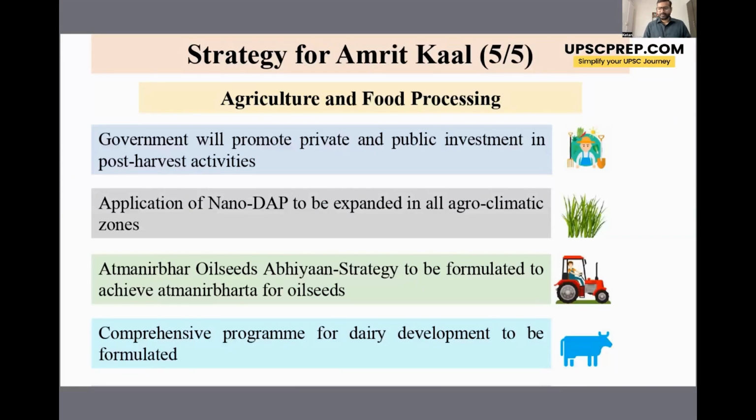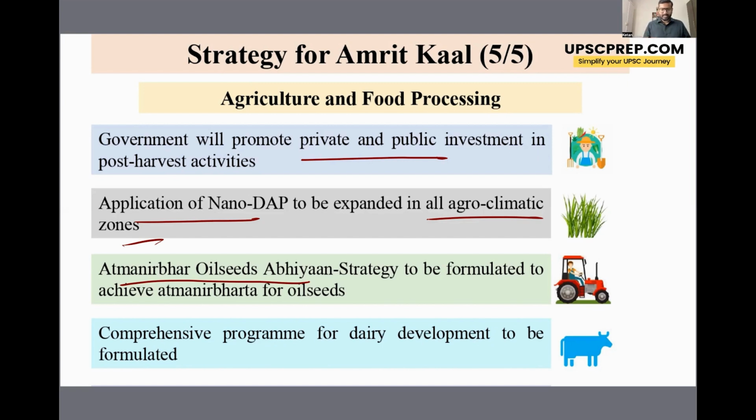Now, next is agriculture and food processing, another major focus area of the government. Here the government is promoting investment in post-harvest activities, both private and public investment, so that post-harvest losses are reduced. There is more value addition to agriculture produce. Another initiative is application of NanoDAP, which is a specialized form of diammonium phosphate, which will be expanded to all agroclimatic zones. Then another initiative is Atmanirbhar Oilseed Abhiyan, right? It is a strategy to achieve self-sufficiency for oilseeds.